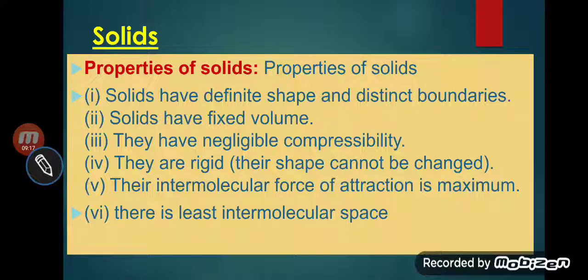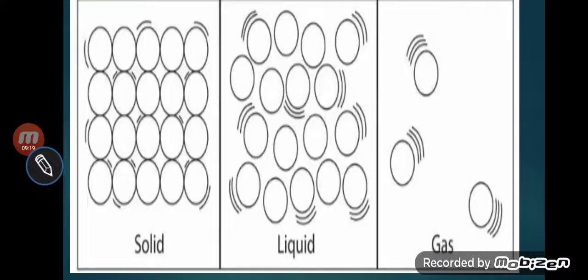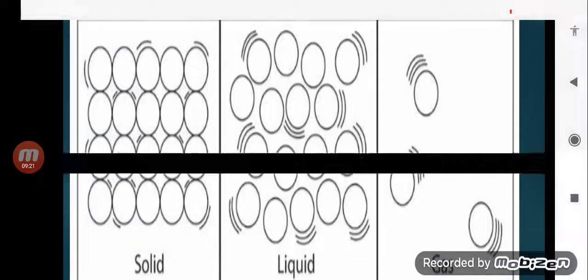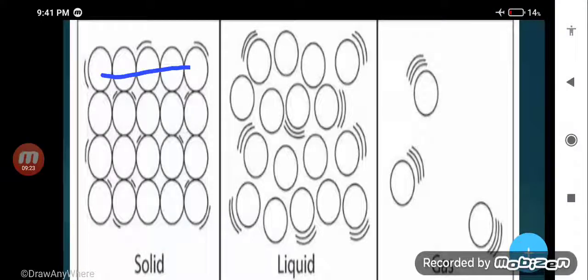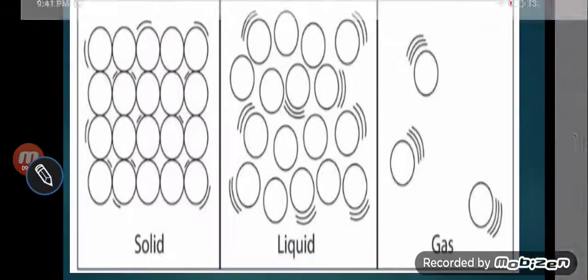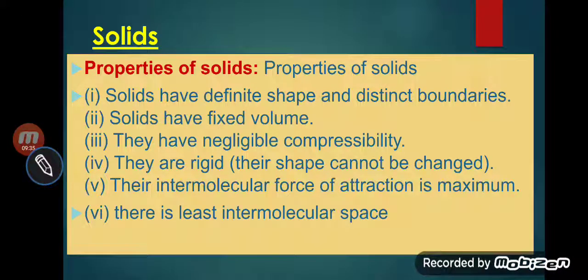So you can see in the case of solid, molecules are very closely packed, means there is the least intermolecular space and the greatest intermolecular force of attraction. So these are the properties of solid, my dear student. These are the 5 properties you have to write in your copy. It is very important for you.